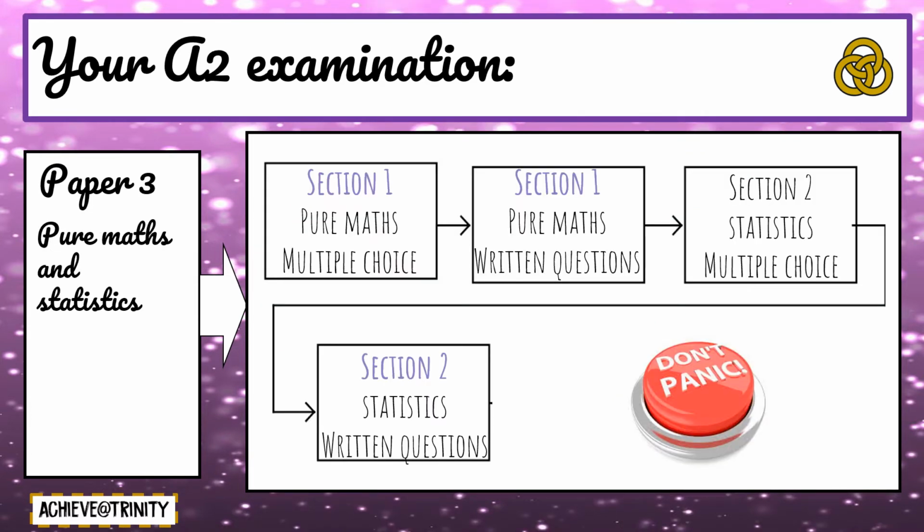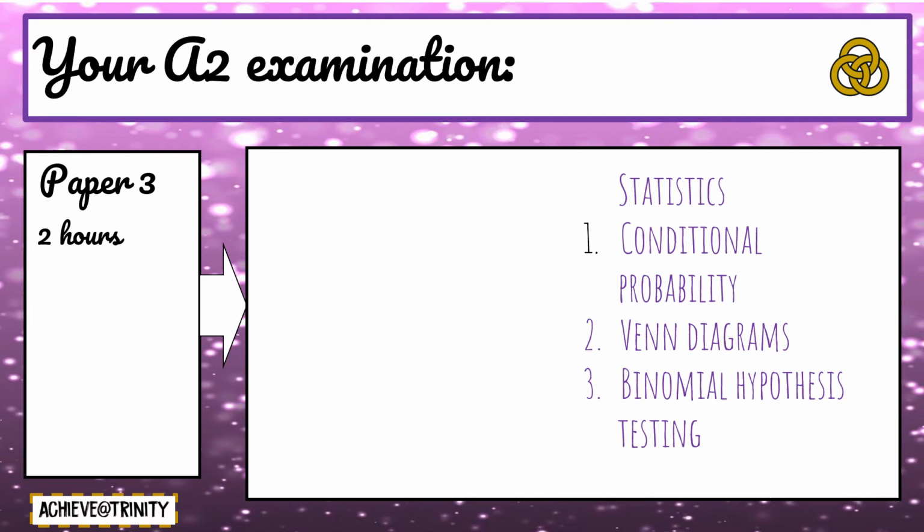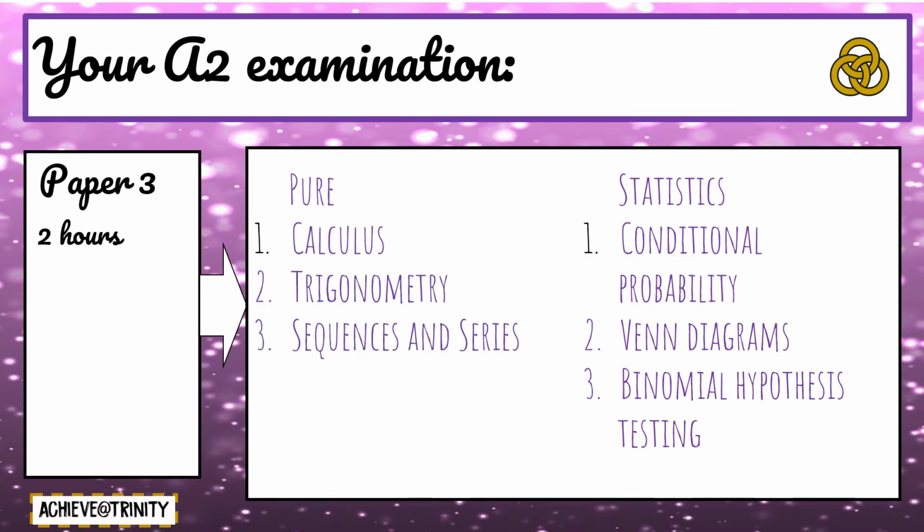The final paper of the examination is paper 3, containing both pure mathematics and statistics. It will contain both multiple choice questions and written questions for both components. In addition to the pure maths content featured in paper 1 and paper 2, the third paper also contains statistics. The main topics within this are conditional probability, Venn diagrams, and hypothesis testing for both binomials and normal distributions.